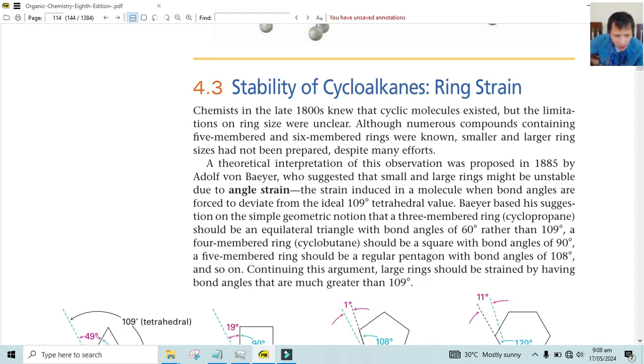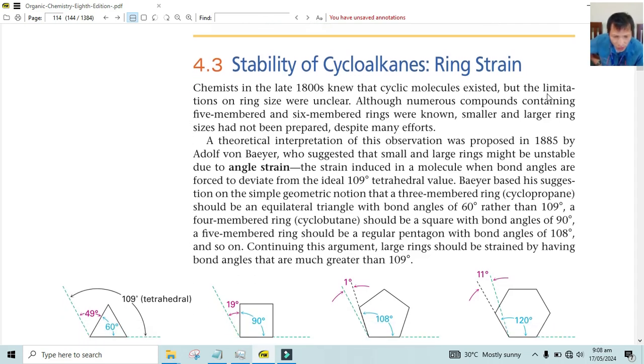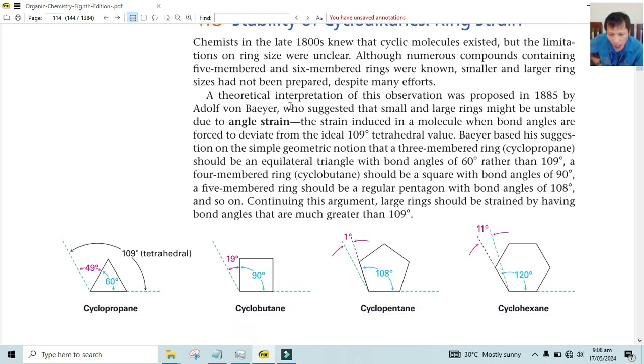So first, it is titled ring strain. So they already know the strain on the angle. If you look at the angles, because we know that cycloalkanes are single bonds, and the open chains are also single bonds, we know that those angles are ideally 109.5.